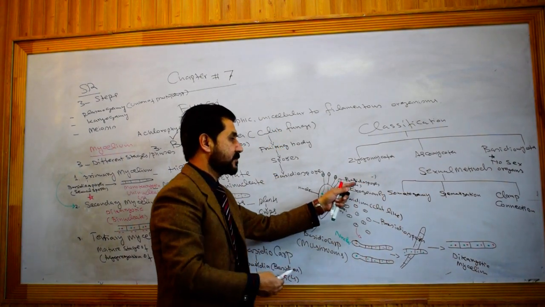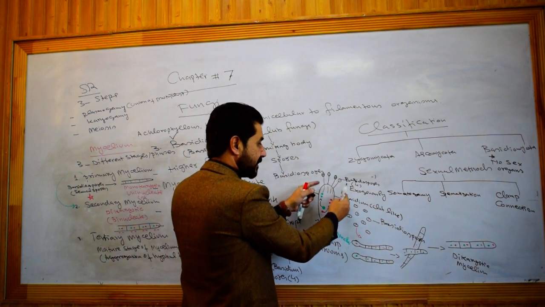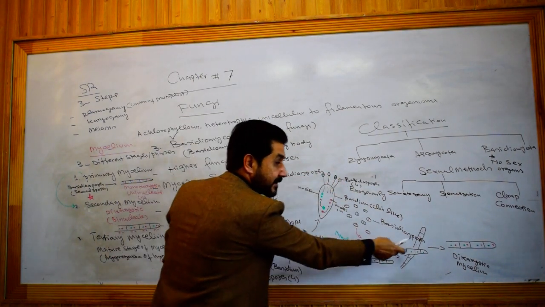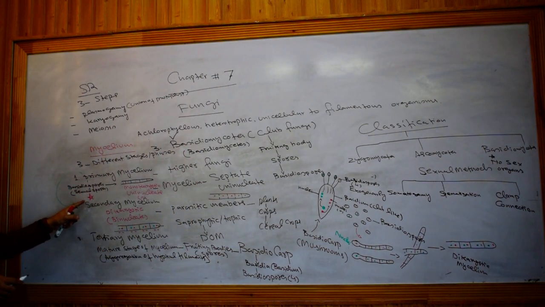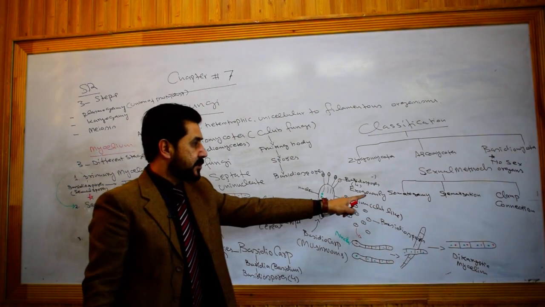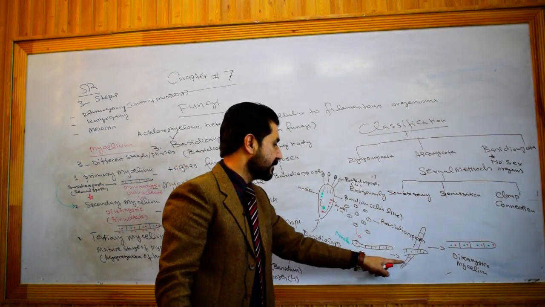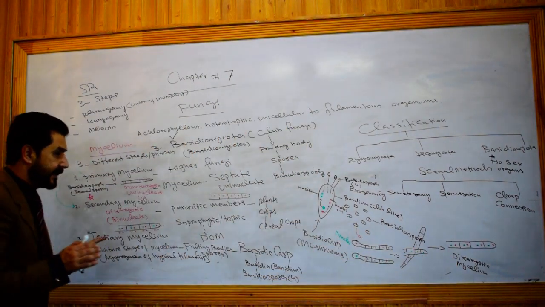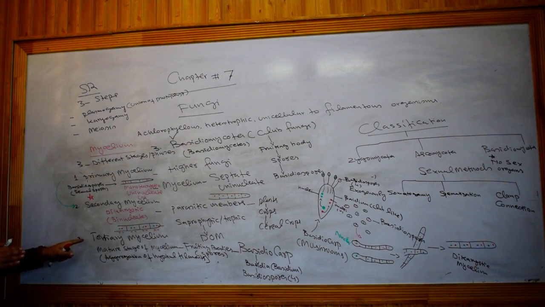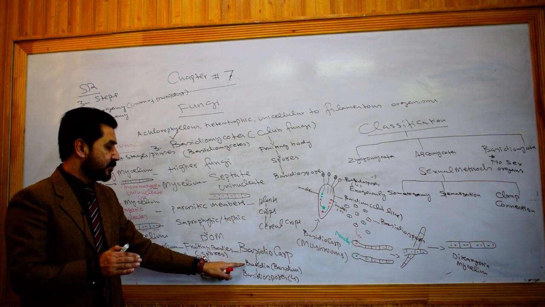Then basidiospores pinch off from the surface of the basidium, fall on a suitable substrate and germinate to produce primary mycelium. Then primary mycelium, by different sexual methods, that is somatogamy, spermatization, clamp connection, gives rise to secondary mycelium, which is dikaryotic, and whenever it gains maturity, the final phase will be tertiary mycelium, and in this way the fruiting body basidiocarp will be produced.